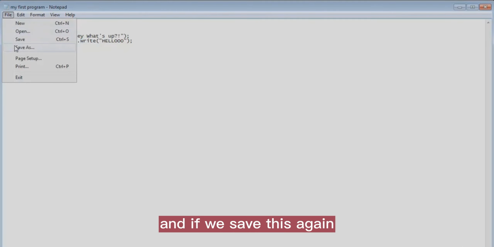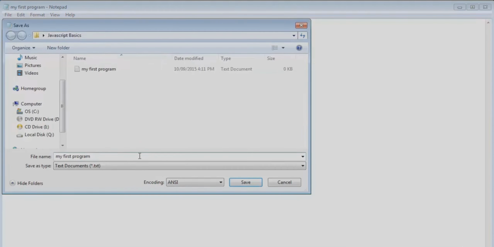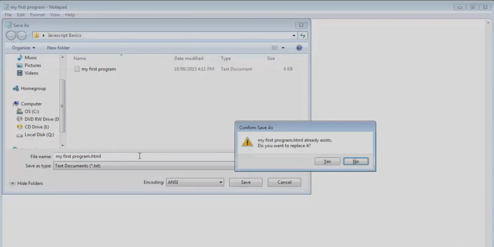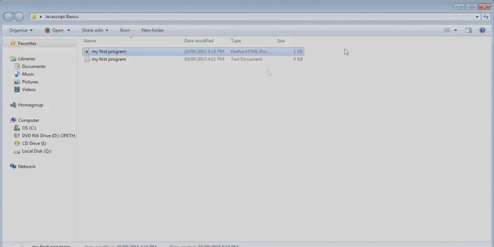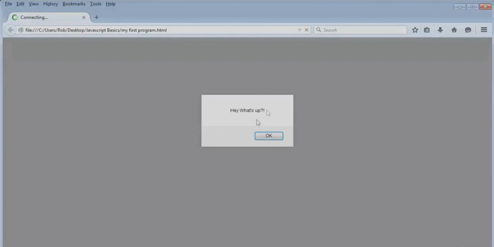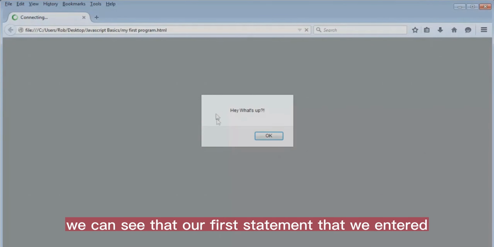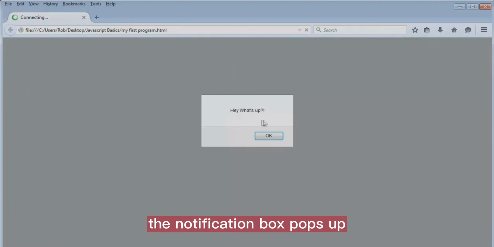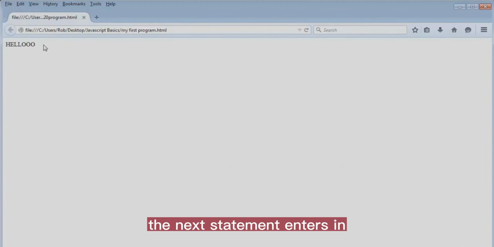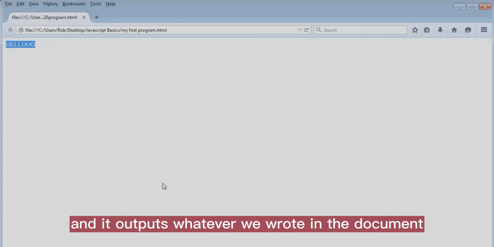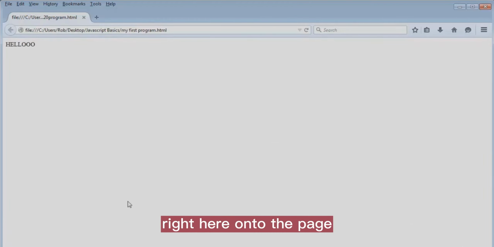And if we save this again, and then open it up again, we can see that our first statement that we entered, the notification box pops up, and then if we hit OK, the next statement enters in and it outputs whatever we wrote in the document.write here onto the page.